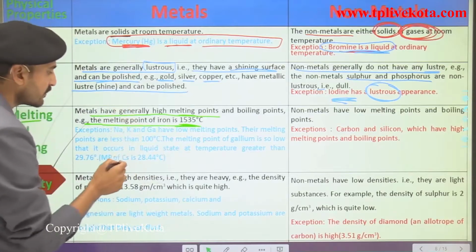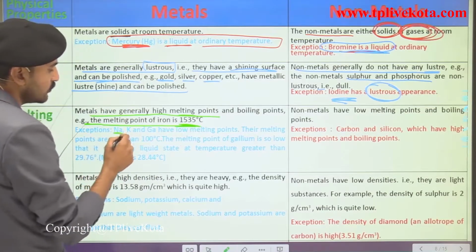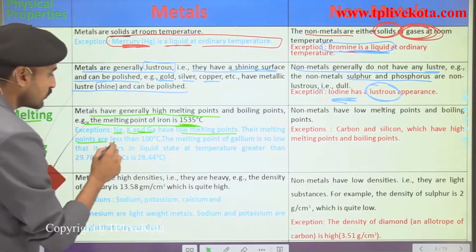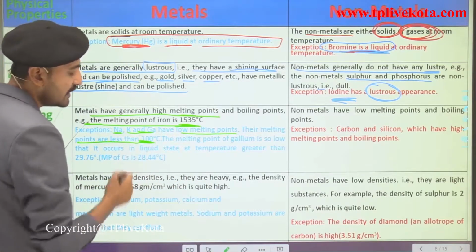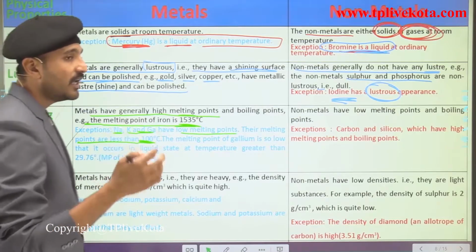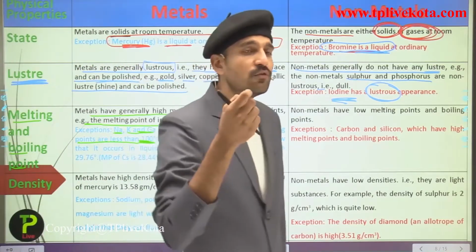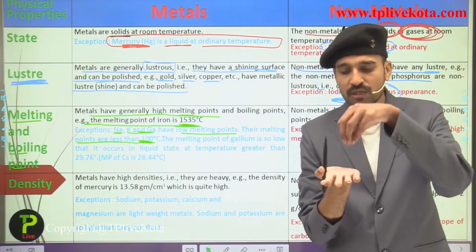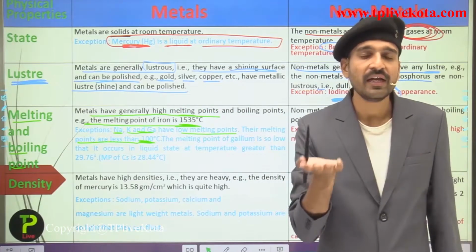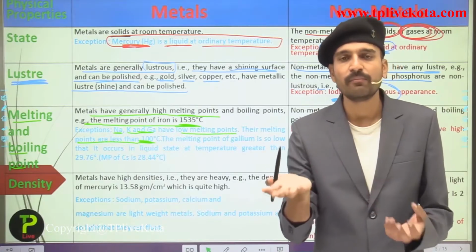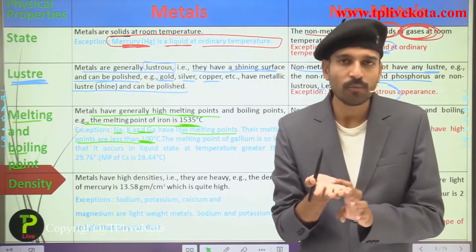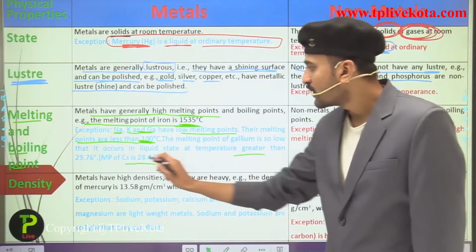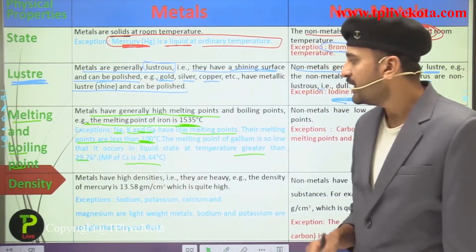Now there are also some exceptions. Sodium, potassium and gallium have low melting points, less than 100 degrees Celsius. Talking about gallium, its melting point is so much lower than that of iron that if we keep gallium metal on our hand, it will simply melt because of the heat from our body, as it has a melting point of about 29 degrees Celsius.